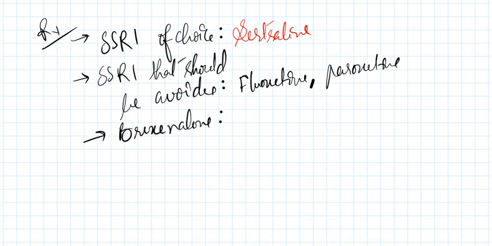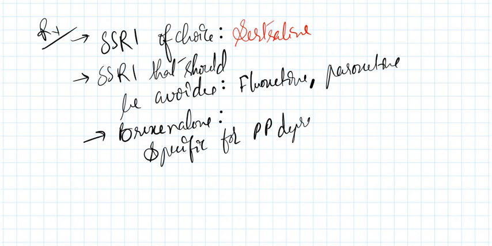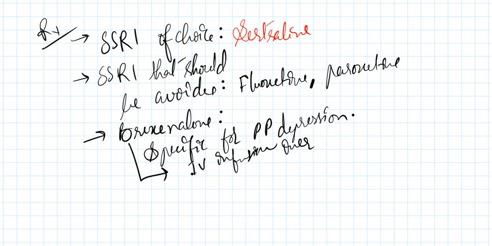This drug is specific for postpartum depression. Brexanolone can be given as an IV infusion over 60 hours.